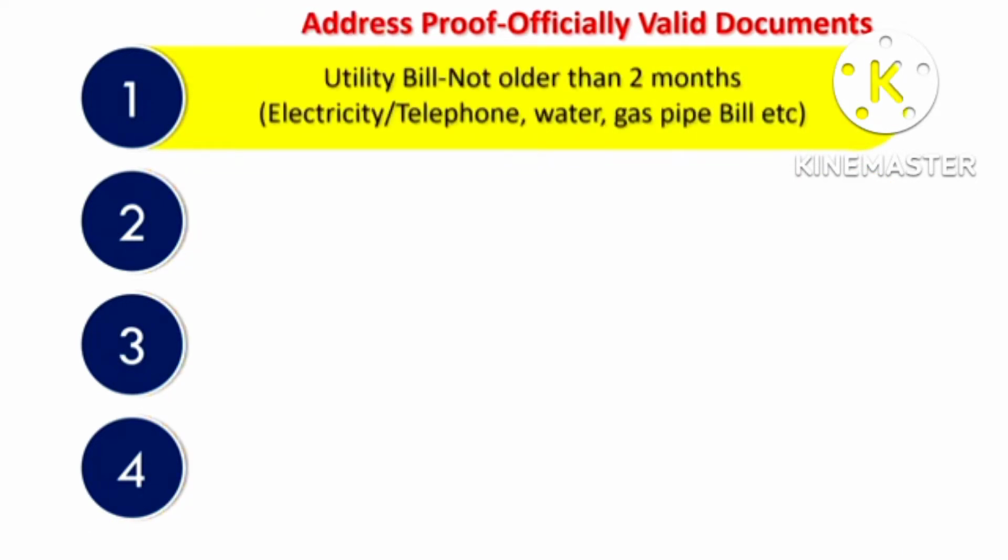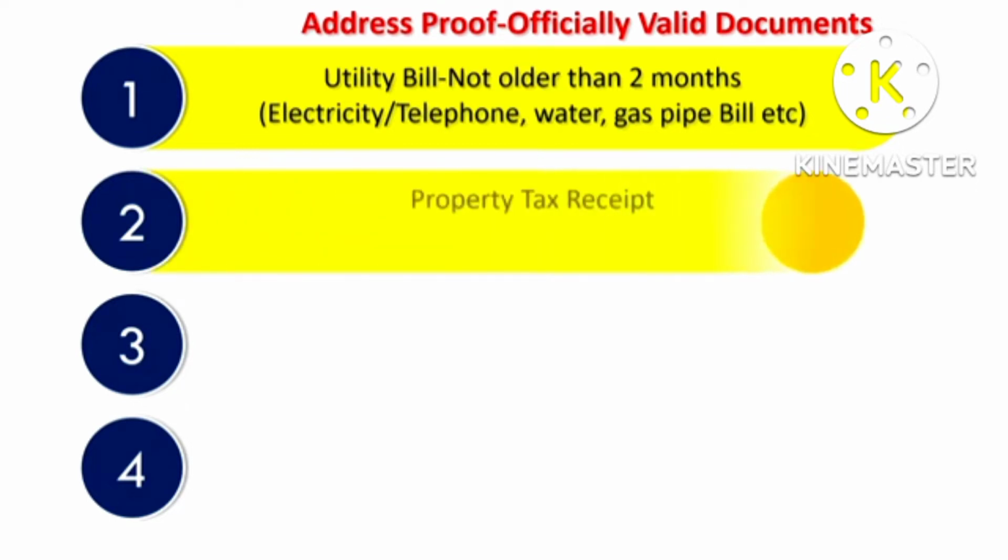In case the earlier documents don't have the latest address, then in addition to the earlier documents, you have to submit any one of the following, that is a utility bill like a telephone bill, electricity bill, water bill or gas pipe bill that is not older than 2 months. That means only the latest one you may have to submit. In that you will find the address, and that will be taken as address proof.